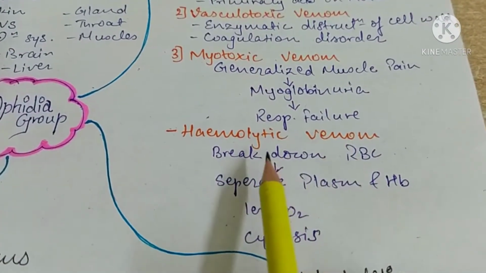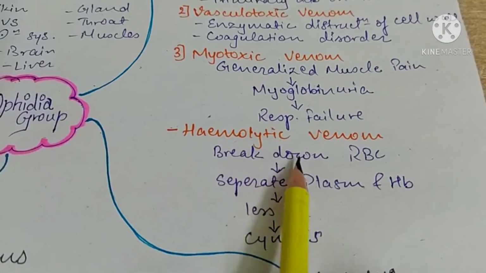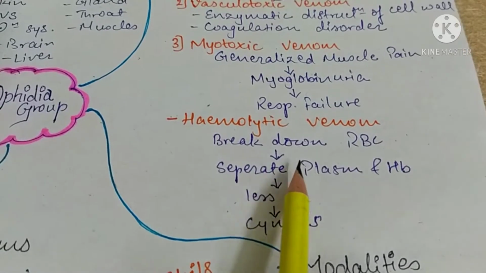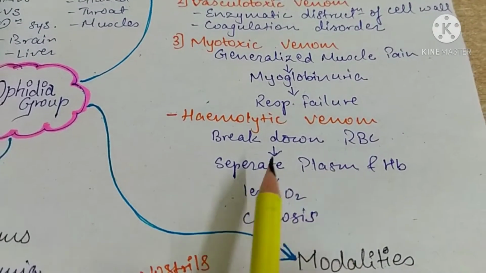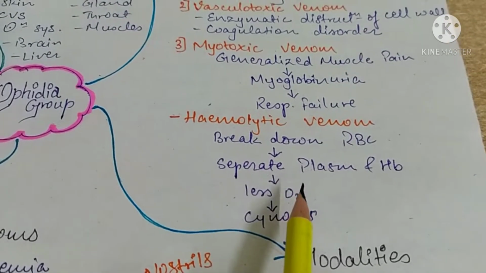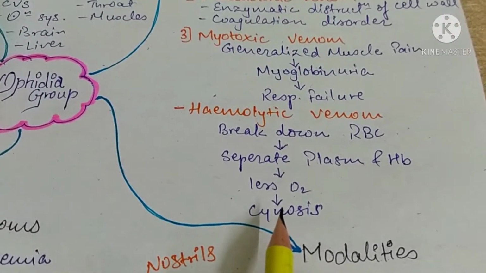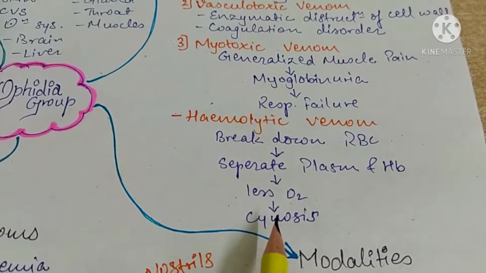Then hemolytic venom, this will act on RBCs or on blood directly, which will break down the RBCs, and then it helps to separate the plasma and Hb. This will automatically lower the O2 concentration or oxygen level in the blood, and it will cause cyanosis of the body of the patient.